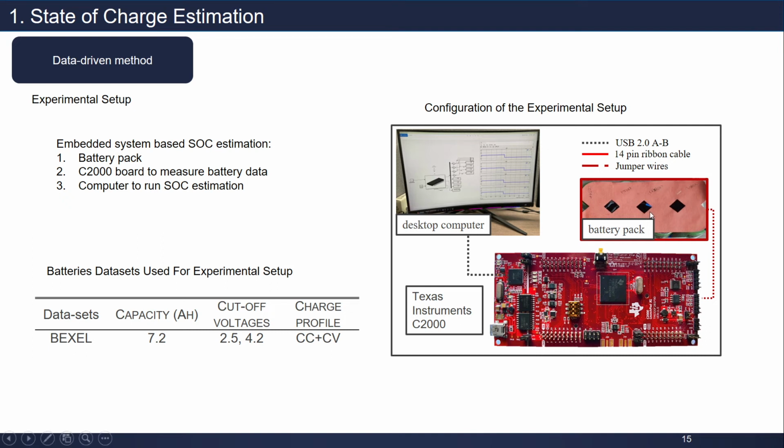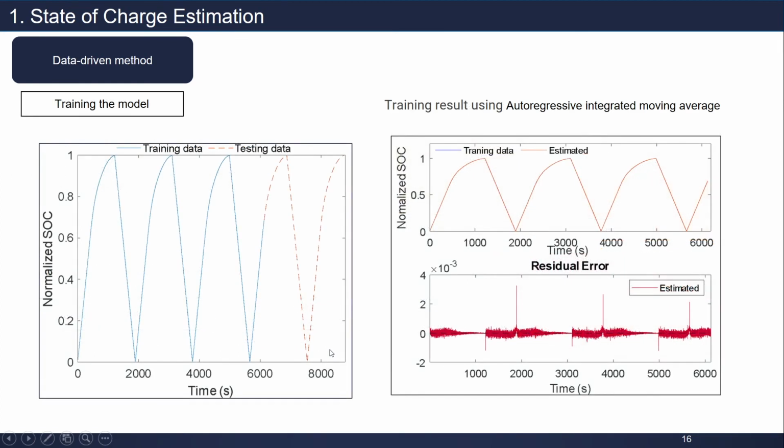Anyway, this is a battery from Bexel company, and this is the profile of the battery dataset used for the experiment setup. Bexel provided us the battery pack, which has a capacity value of 7.2, cutoff voltages of 2.5 and 4.2, and a charge profile of constant current and constant voltage. This is what we have in performance evaluation. This is in the training model.